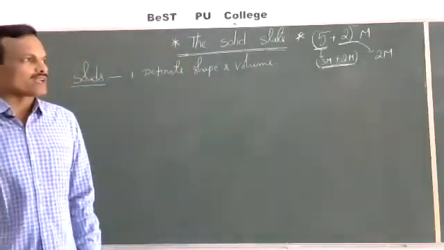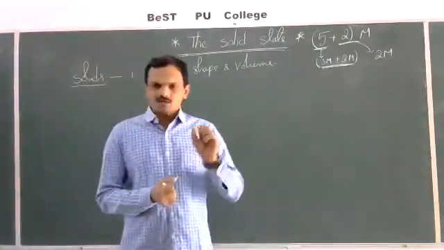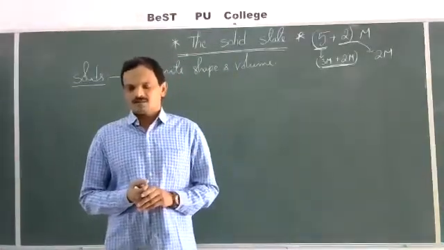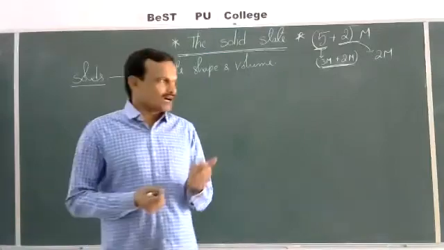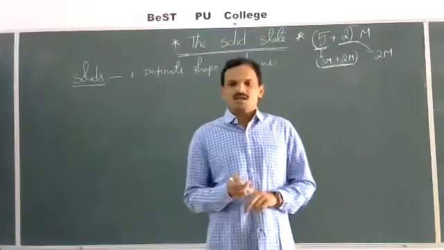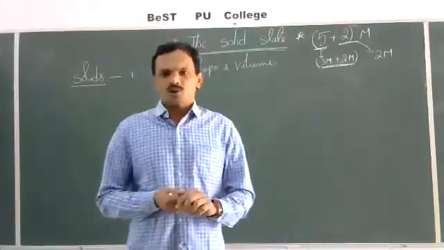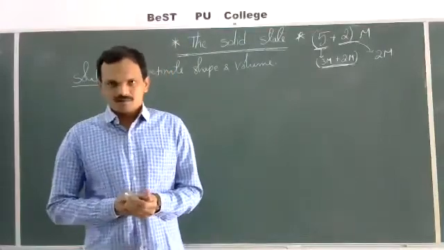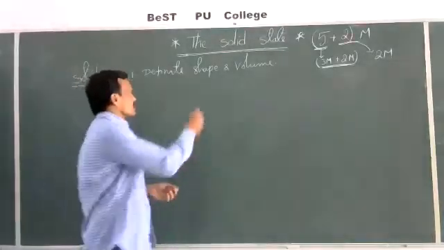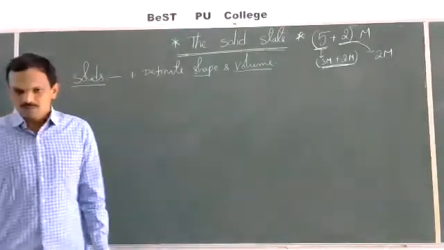In solids, the constituent particles are either atoms or ions or molecules. These constituent particles are closely packed. Since the constituent particles are closely packed, solids possess a definite shape and definite volume.